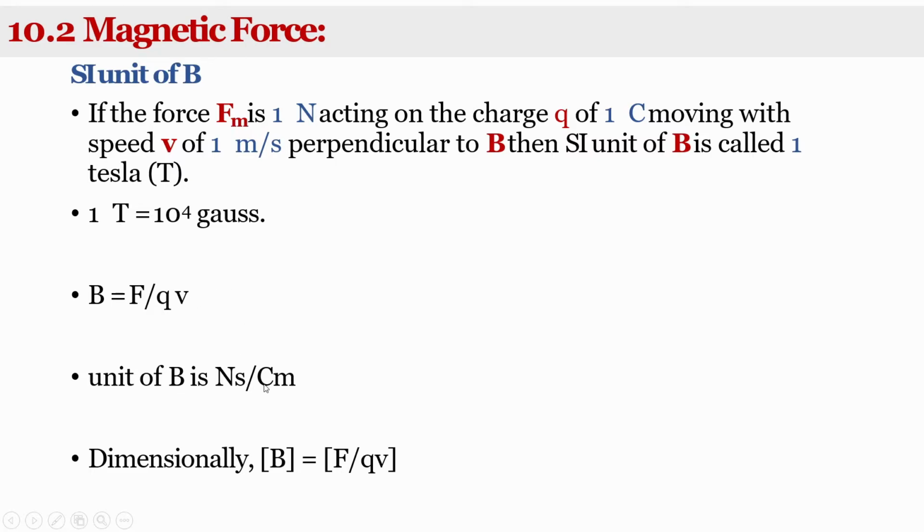The second goes to the numerator. So the unit of B is Newton second per coulomb meter. Dimensionally it can be written B is equal to F upon qv. So that is the part for the SI unit of magnetic field B.